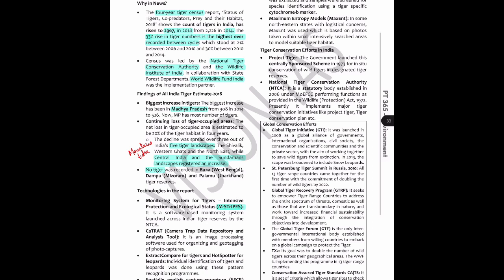Same here, CAT-RAT. You need to be able to recognize this abbreviation and somehow link it to tiger conservation. That's all you need to do. So what is it? It's a software-based monitoring system launched across Indian tiger reserves by the NTCA. Now this is important. We have NTCA, which is coming up twice already. One was in the sense that it is responsible for the tiger census, and second is that M-STRIPES is something which was made by the NTCA. So this is an important information.